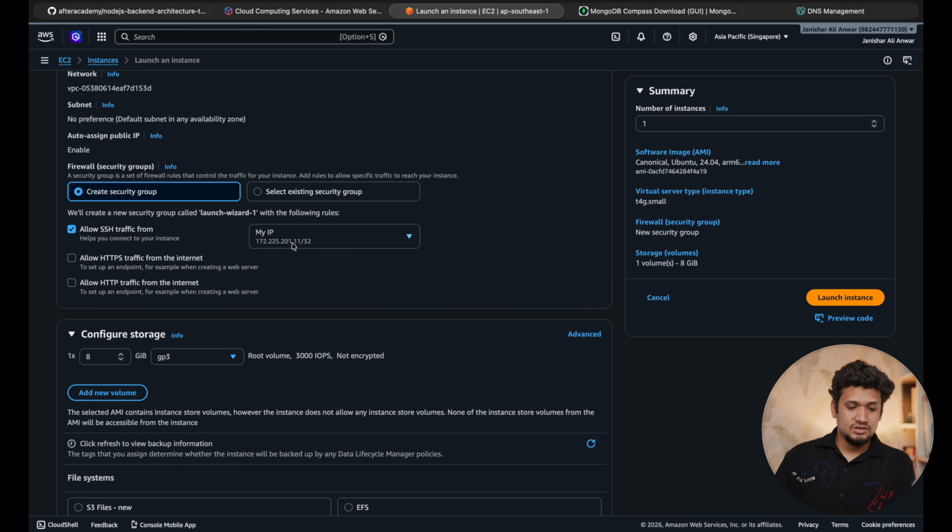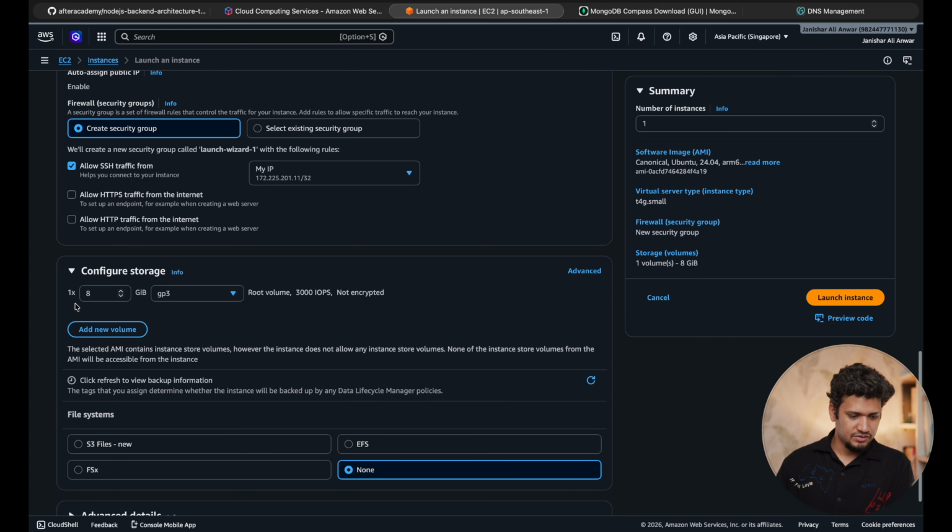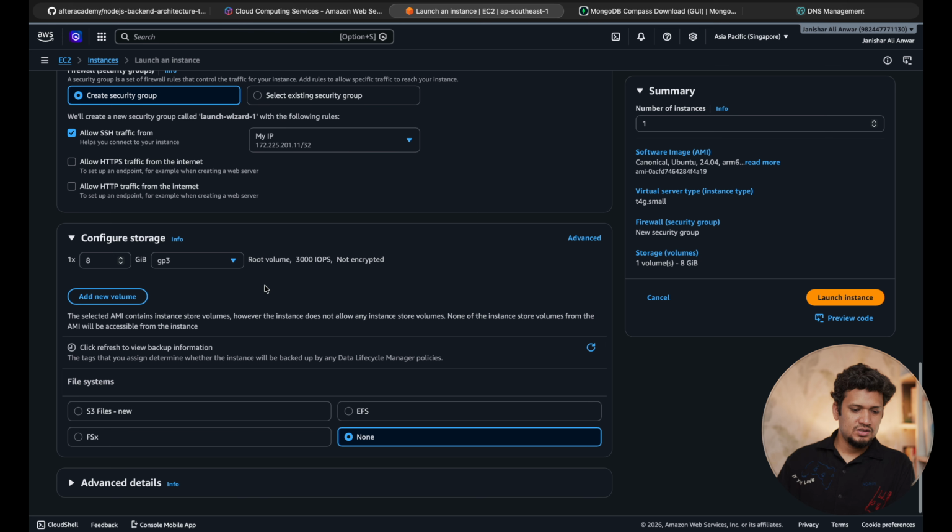Now there are two things. If you are accessing it from the office and it has a static IP, then it's fine. It is not going to change. But your home IP might change in two or three days. Then you will come and update your IP address. Otherwise, you won't be able to access it, right? Do I want other traffic like HTTPS and HTTP on the MongoDB server? No. This is fine.